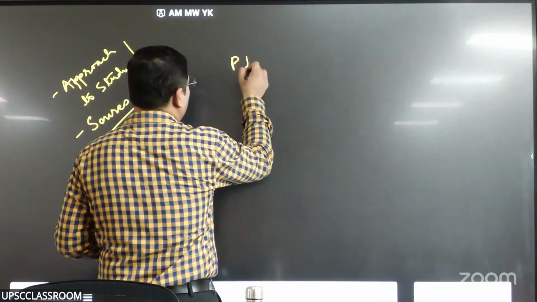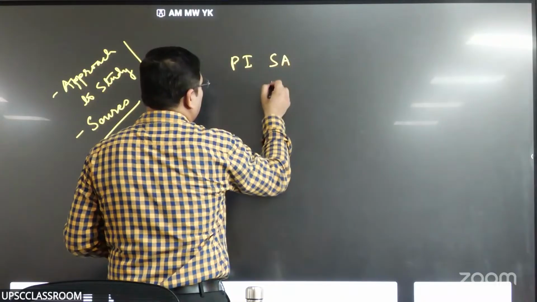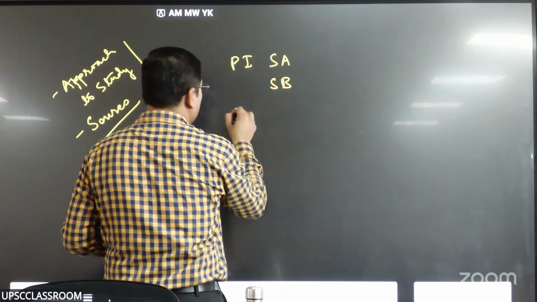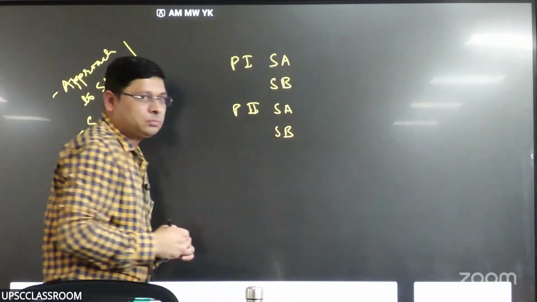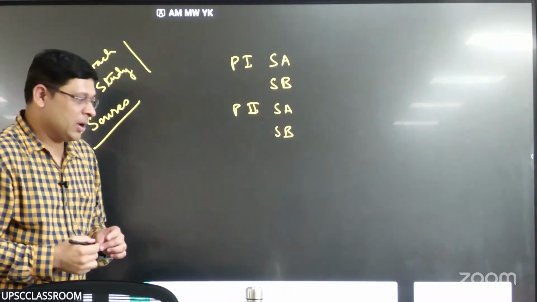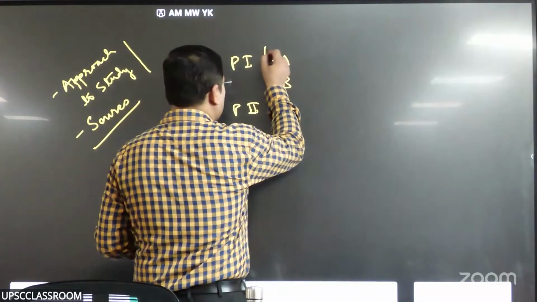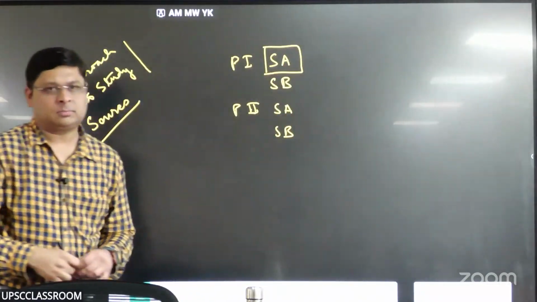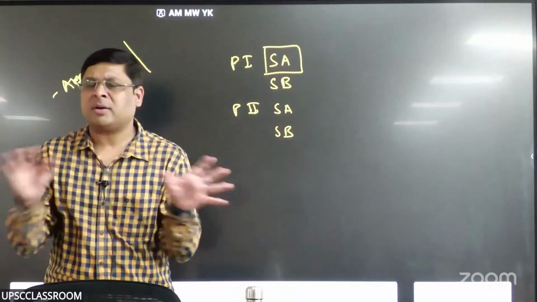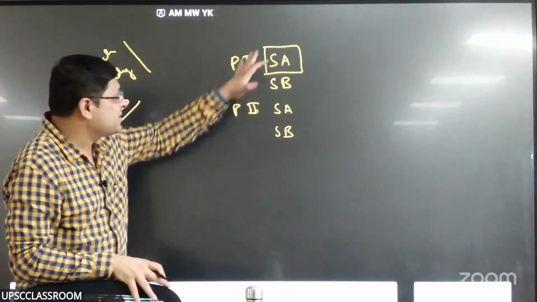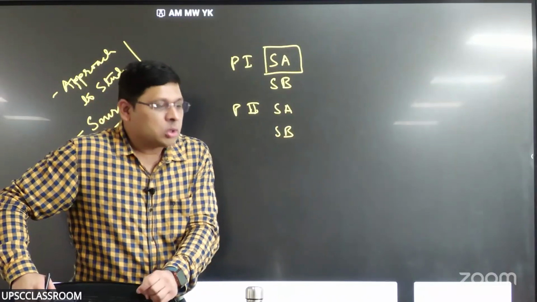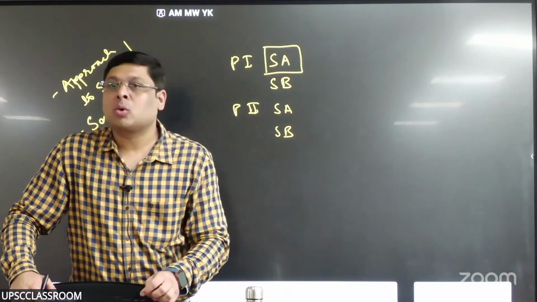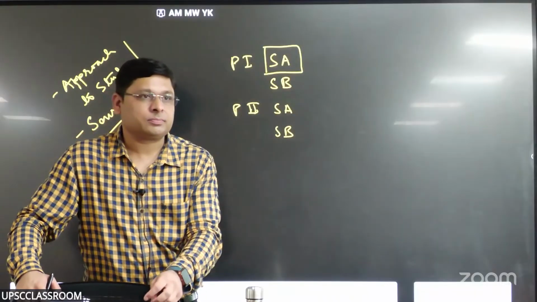Anyways, approach to study. Let me talk in general first. We have PSIR paper 1, section A, paper 1, section B, paper 2, section A and section B, right? I would say the crux of PSIR lies in section A, irrespective of paper 1 and paper 2. How good is your section A decides how good you are in political science.